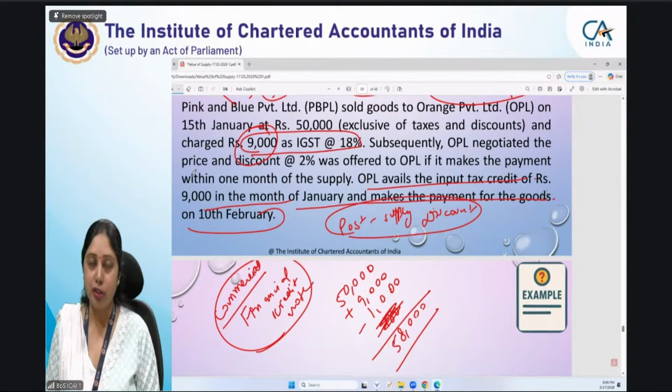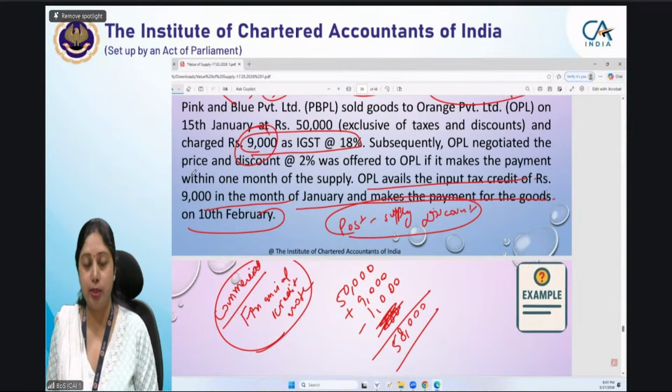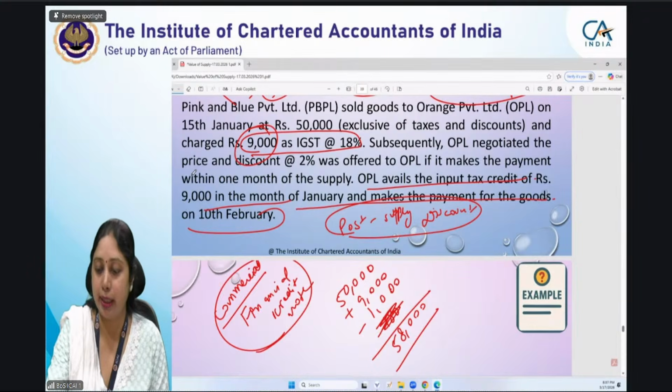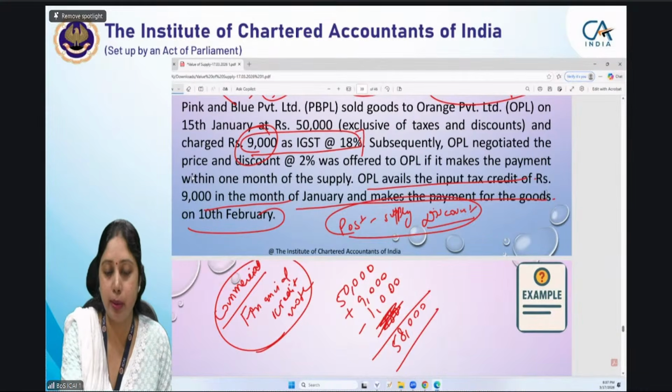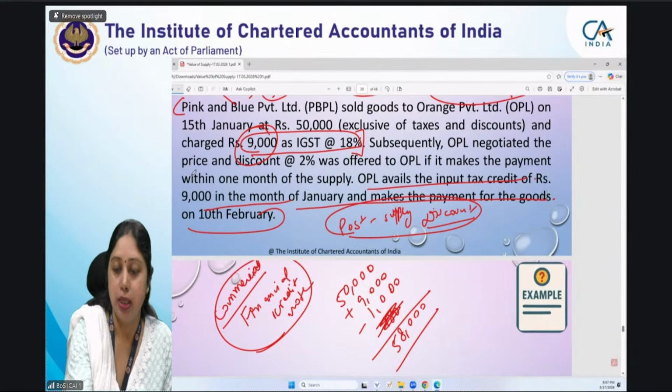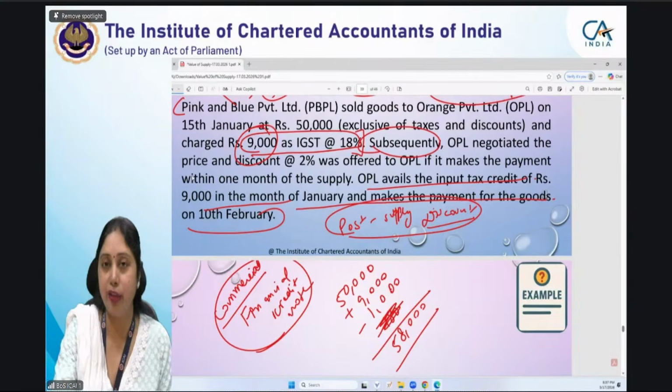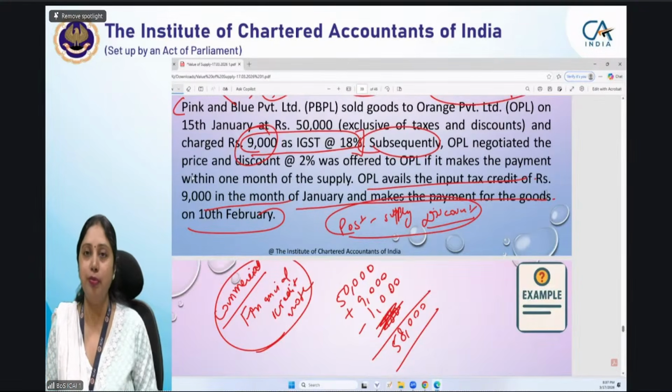Now, the first condition itself, that the agreement to give discount should be made at the time of supply itself, is not being satisfied here. This discount was not known at all at the time of supply. जब supply हुई थी, supply आपको 50,000 rupees में हो गई. Subsequently, after making the supply, OPL went to PBPL and said please reduce the price, I will make you payment early, just give me 2% discount, and PBPL agreed.